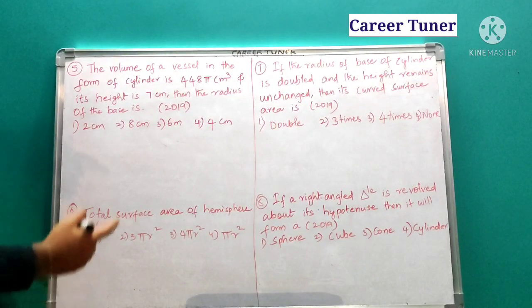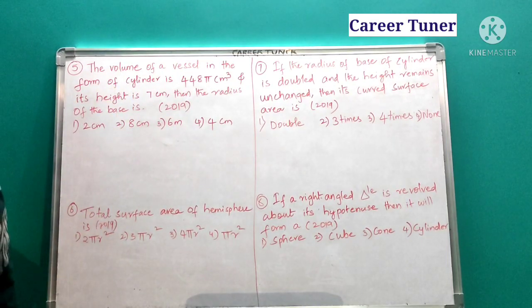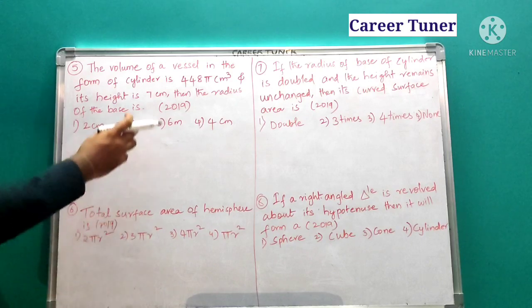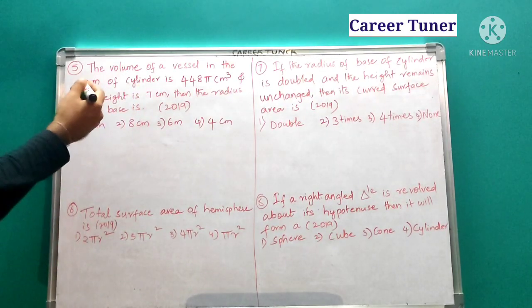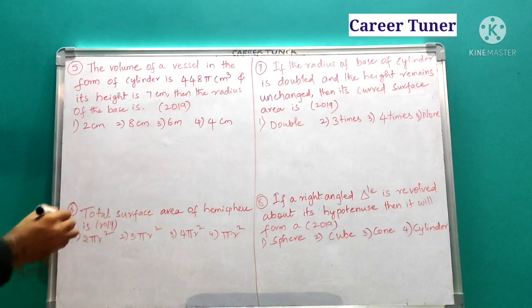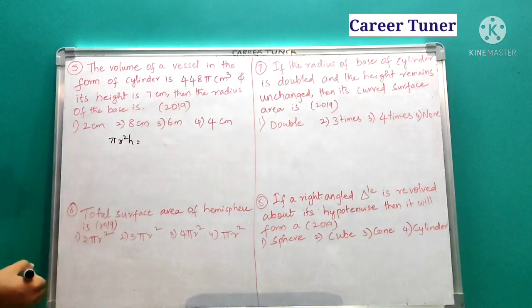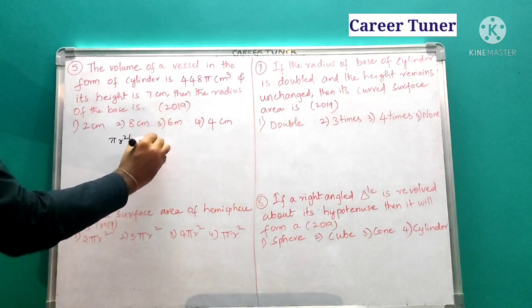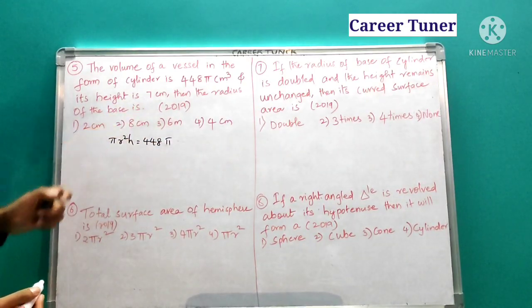Yeah, coming to our next question. The volume of a vessel which is in the form of a cylinder is 448 pi centimeter cube and its height is given as 7 centimeters. Then what is the radius of its base? So already we know volume of a cylinder. What is the formula of volume of a cylinder? Pi r square h, which is equal to how much given? 448 pi it seems. Already h is also given as 7.